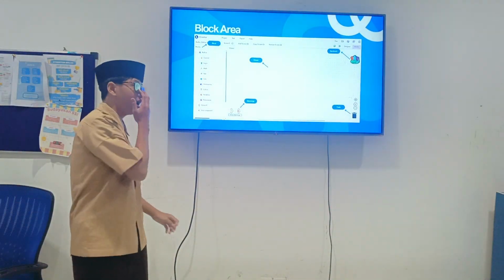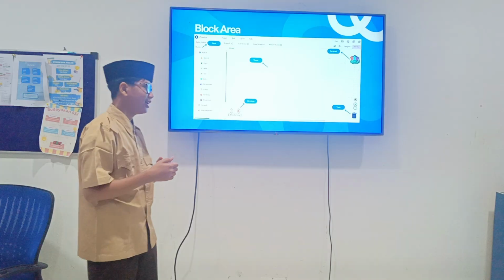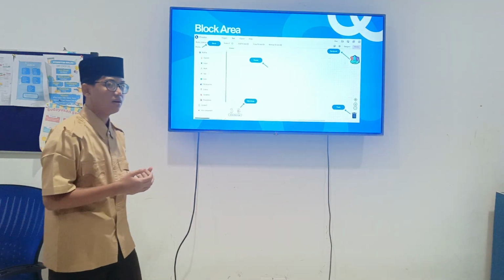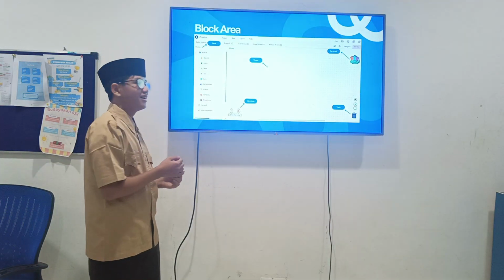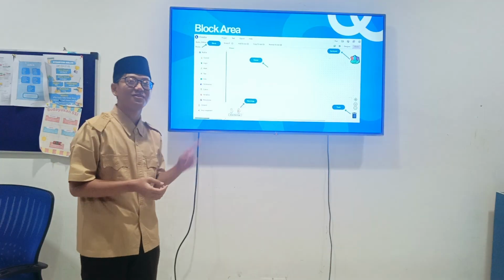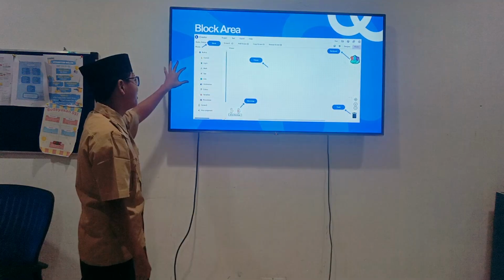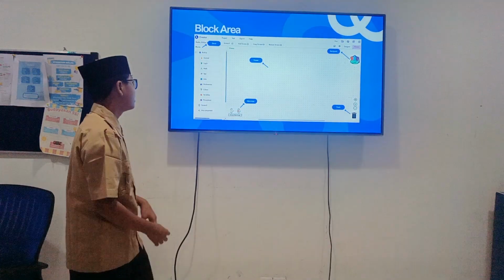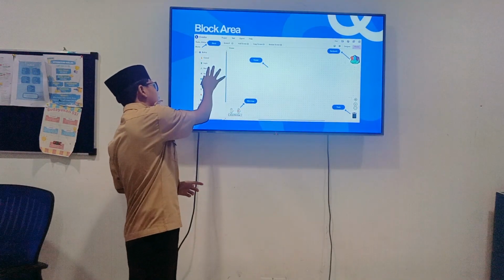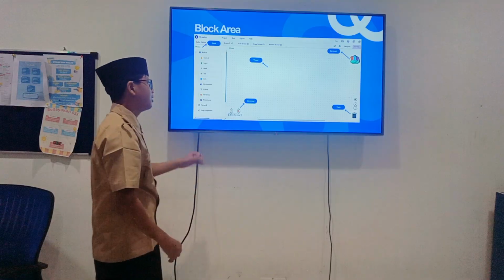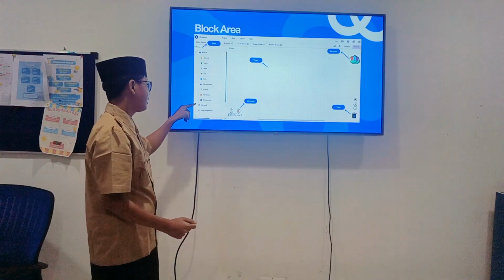Continue. This is the block area for your coding. Before is front and is in back. And before is sound effect. Good sound effect. And this is blocks for you if you want to use like control or logic, math, and then you can take from here and in here too.